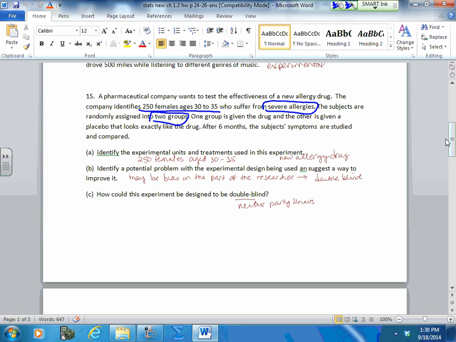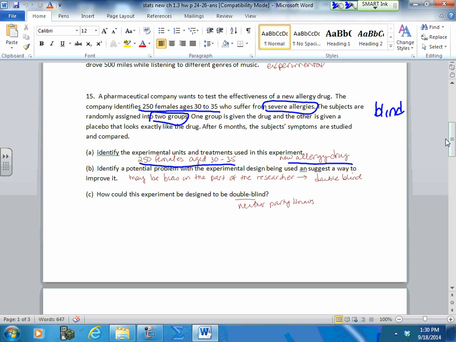One group is given a drug, the other group is given a placebo that looks exactly like the drug. This is a blind experiment. They do not know what they're getting. After 6 months, the subjects' symptoms are studied and compared. The experimental units are the 250 females aged 30 to 35, and they're being given a new allergy drug, and the other part is being given the placebo.